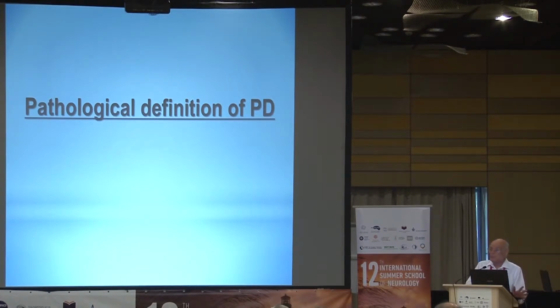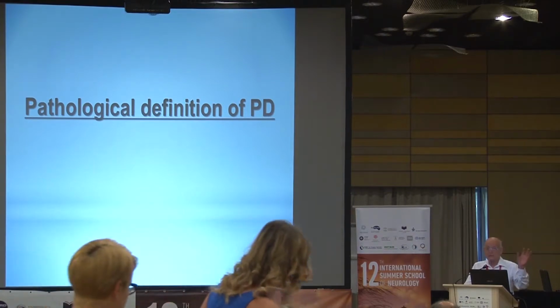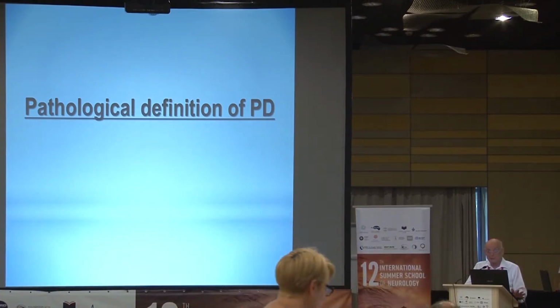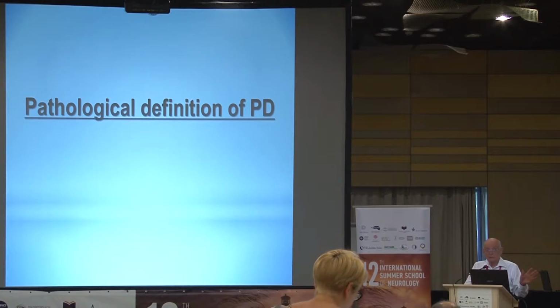There is a pathological definition of Alzheimer's disease. The pathologists sat around and decided this is what we call Alzheimer's disease. In Parkinson's disease, they never came to a conclusion. We know that there are synuclein deposits, as Fabrizio has mentioned. We know that we call them Lewy bodies sometimes, if they're in the cell body.